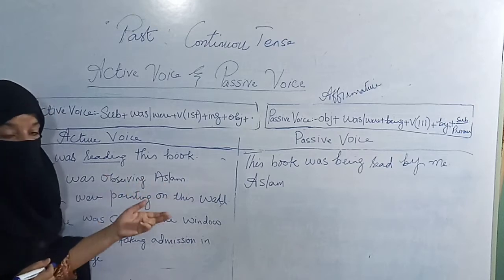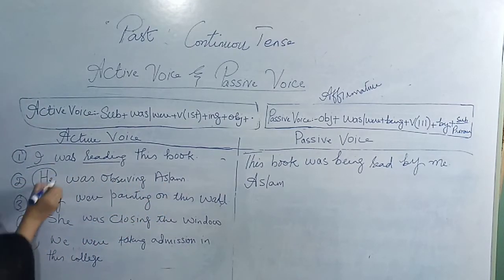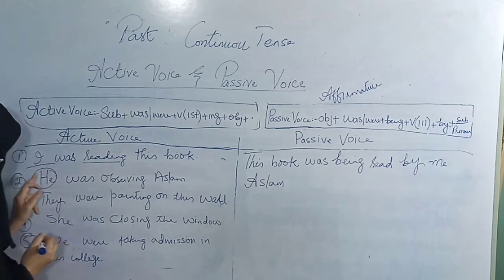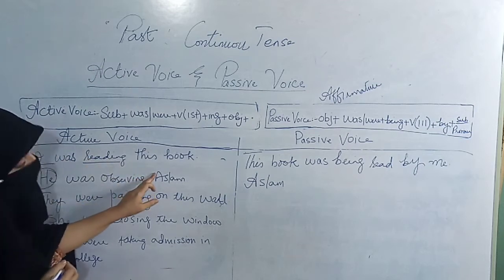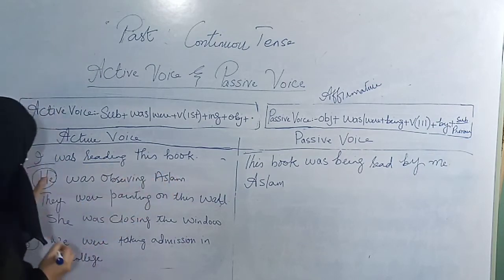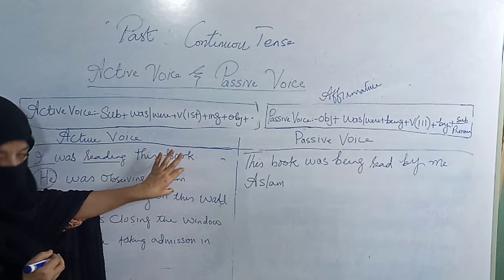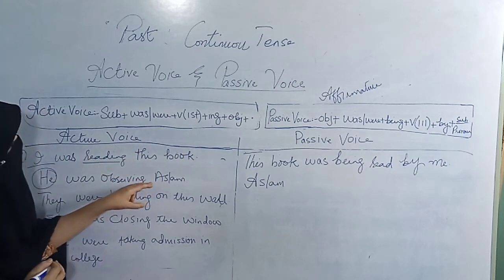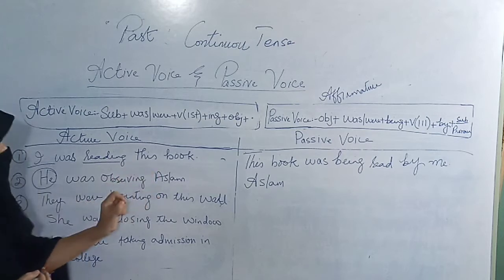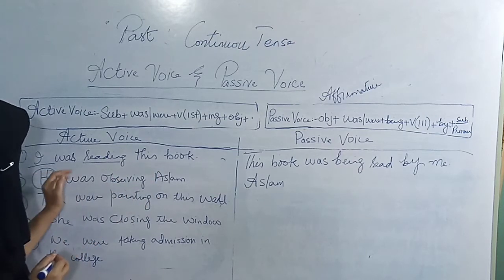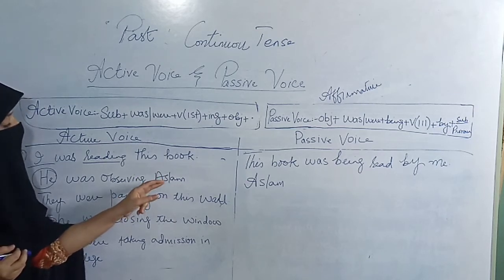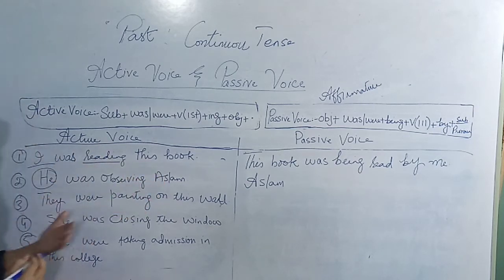Though Aslam is a name, someone who is he, his name is not written here, and the subject is working on object, and the object is Aslam. That is, our subject is working on the object, and our object is not a thing but a person. His name is Aslam. So he was observing Aslam. That is why Aslam will act here as an object.